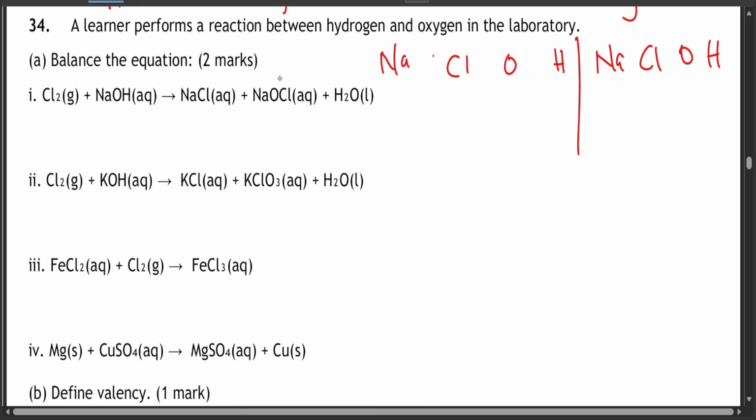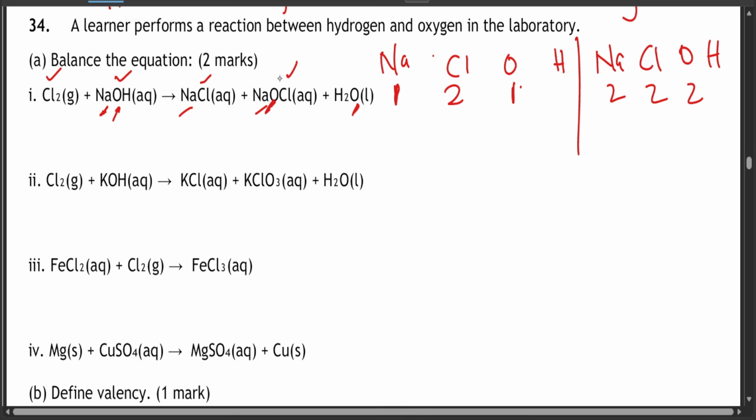We have 1 sodium here, and we have 2 sodiums here. So they are unbalanced on the sodium. We have 2 chlorines and 2 chlorines here, which means the chlorine atoms are balanced. We have 1 oxygen, and 2 oxygens on the other side, so the oxygens are unbalanced.